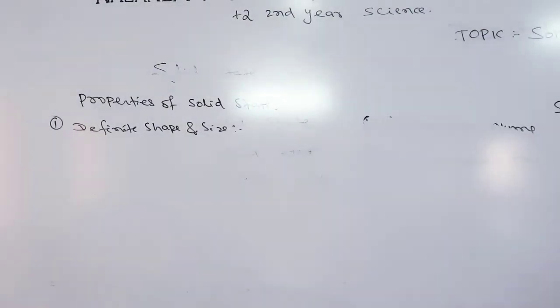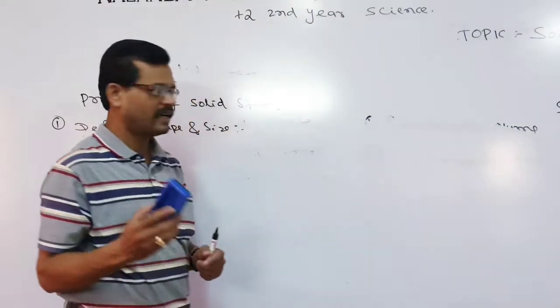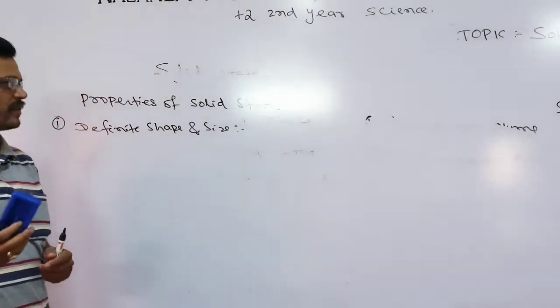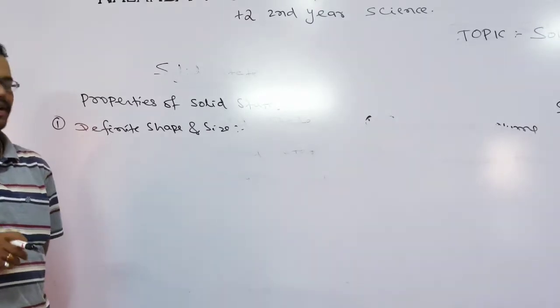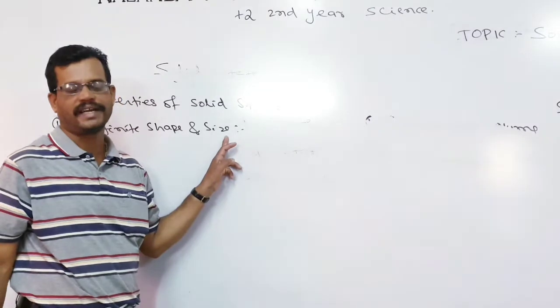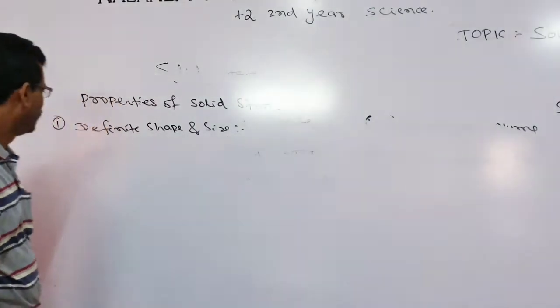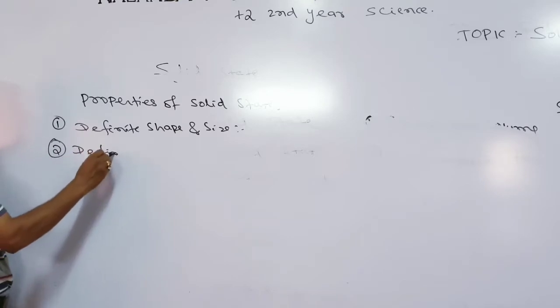You can see they possess definite shapes and sizes. Just like these materials, anything that is present in the solid state possesses definite size and shape. Second, we come to definite volume.